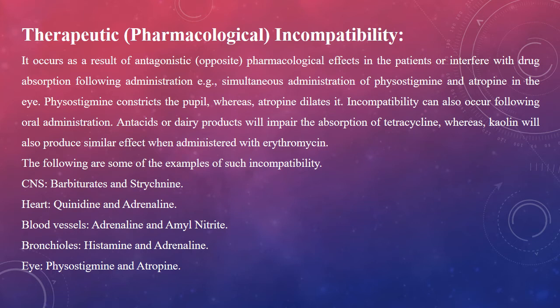Incompatibility can also occur following oral administration. Antacids or dairy products impair the absorption of tetracycline, whereas kaolin will also produce a similar effect when administered with erythromycin. The following are some examples of such incompatibility: CNS, barbiturate and strychnine; heart, quinidine and adrenaline;